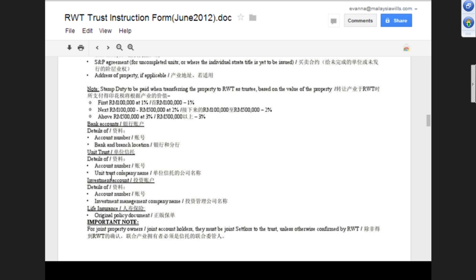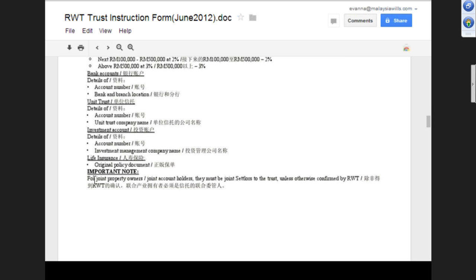Do they need to photostat the front page of the bank account book? We just need the statement. If they have a copy of the statement, we just want to make sure that we don't give the wrong account number.